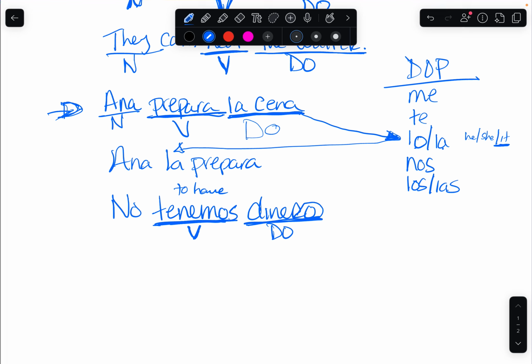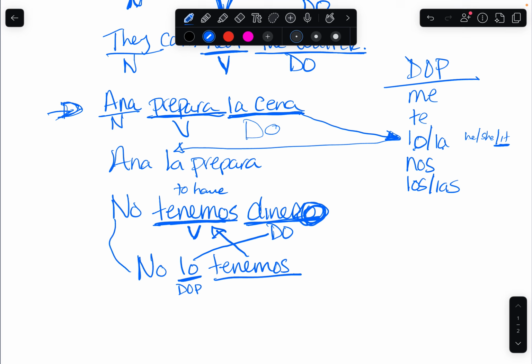Since dinero is masculine because it ends in an O, we would say lo. So we can rewrite that sentence to say no lo tenemos. Lo being my direct object pronoun, tenemos being my verb, and no being added because we don't have it.